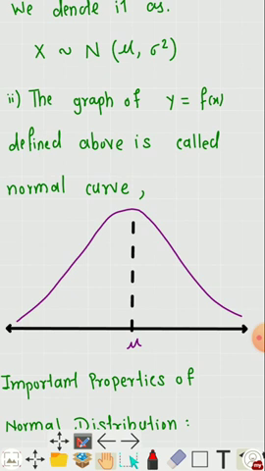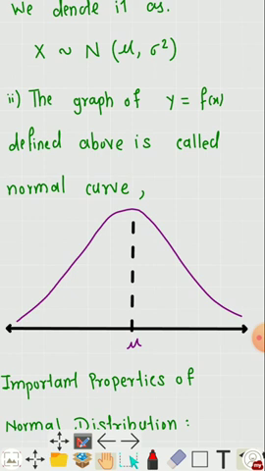The graph of y equal to f of x, for f of x given above, is the frequency curve of the normal distribution, and it is called the normal curve. A normal curve is a bell-shaped symmetric curve as shown in the figure. Its shape is like a bell. It is symmetric about mean mu.